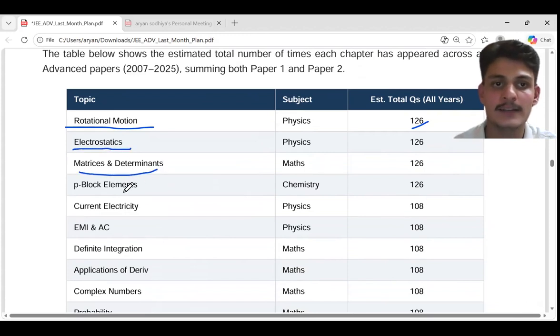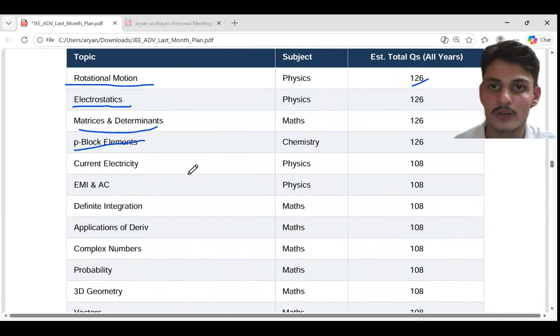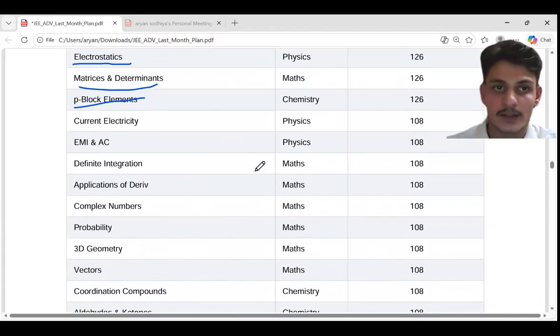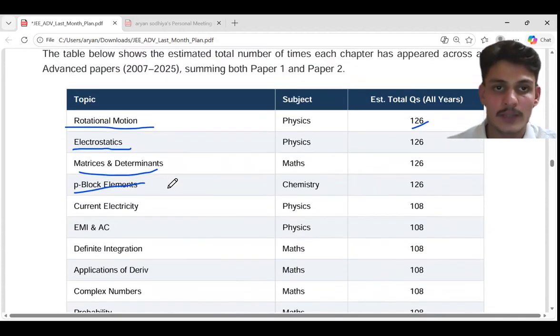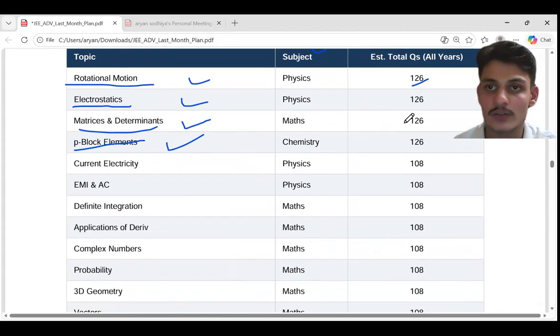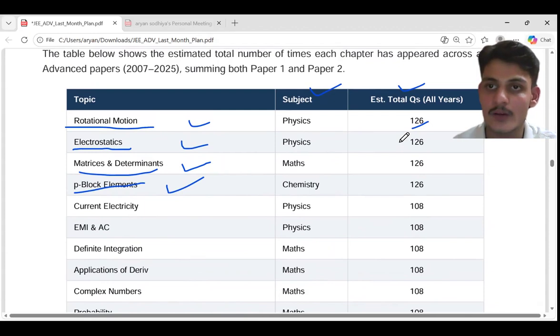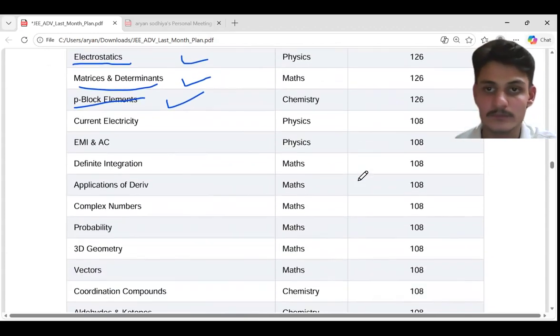Electrostatics, matrices and determinants, P block. Okay, so this is the highest important topic of chemistry. And this is the highest important for maths. This is physics. This is also physics. I have mentioned the subject beside it and the total questions that have been asked till now from 2007.